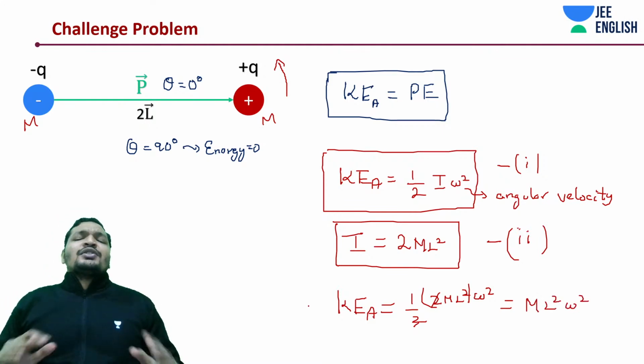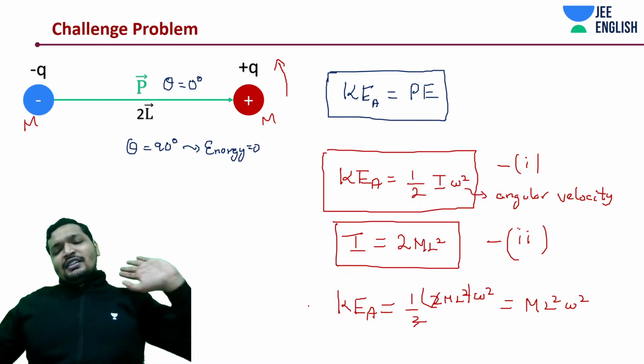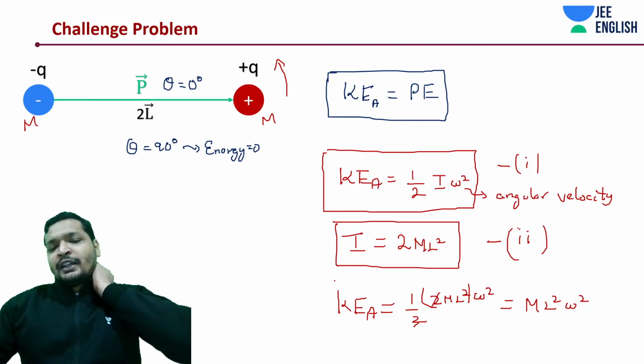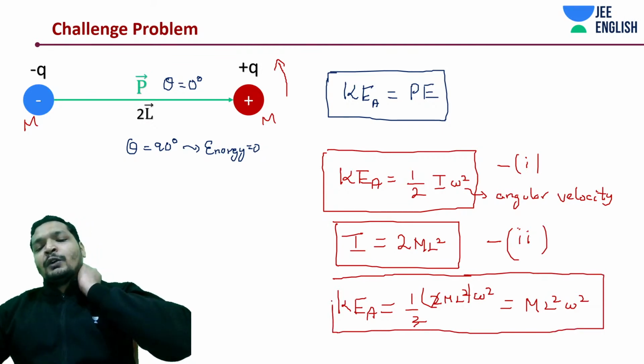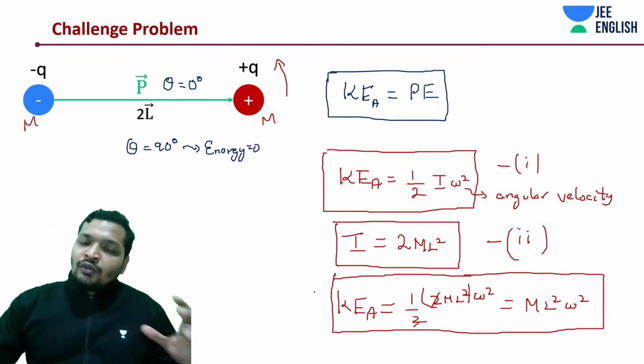In any of the cases, it's going to be ml square omega square. But be careful while you do it in your exam. However, if it is given that energy can be changed due to some work done, work done is also given. You need to include all of them.